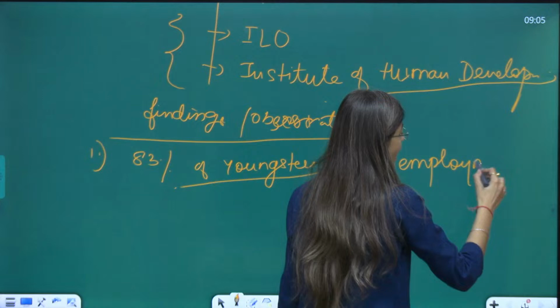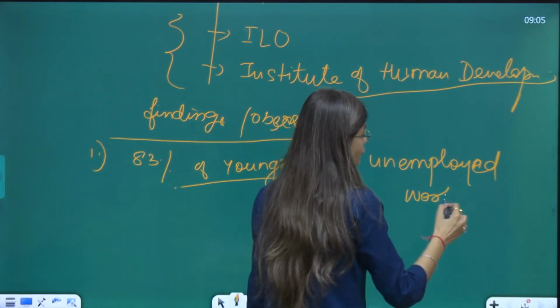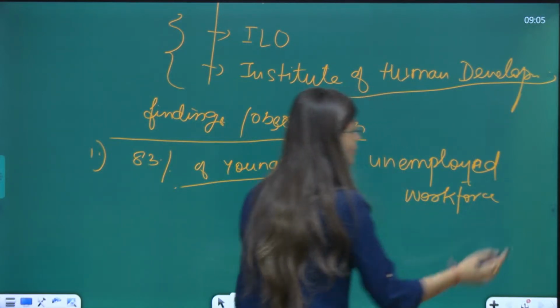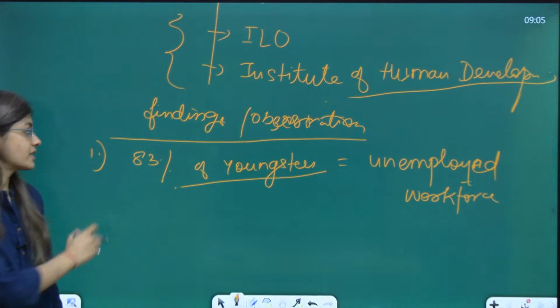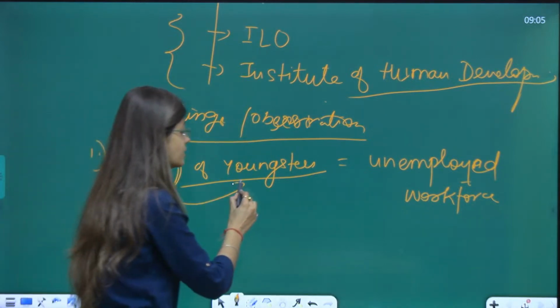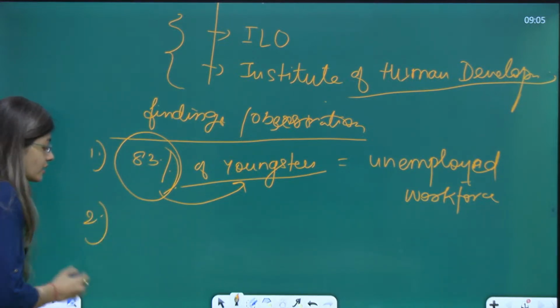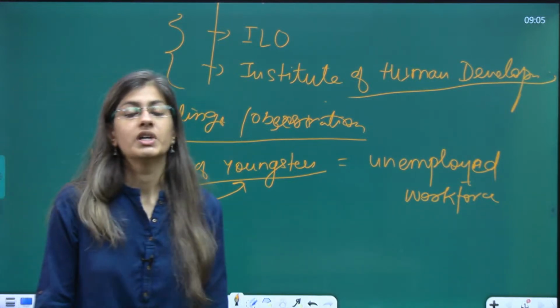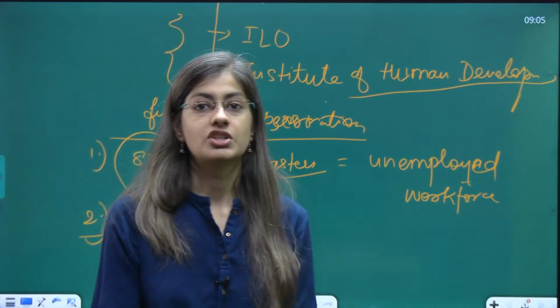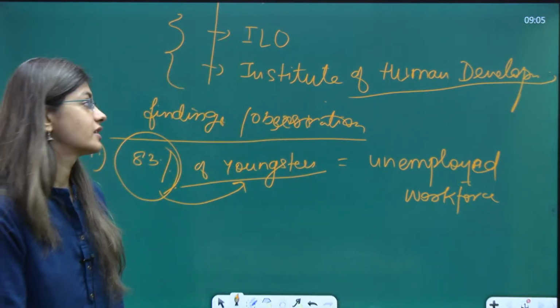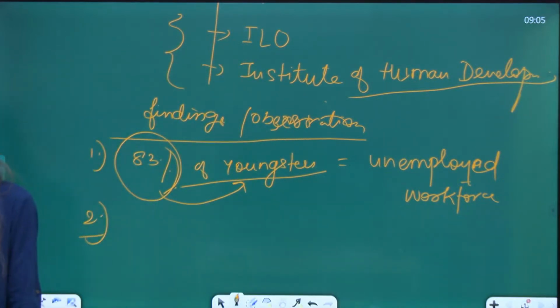They contribute as unemployed workforce. About 83%. See, this is a huge number among youngsters. This is a matter of concern, considered to be a concerning situation, right? If 83% of your youngsters in the country are part of the unemployed workforce.